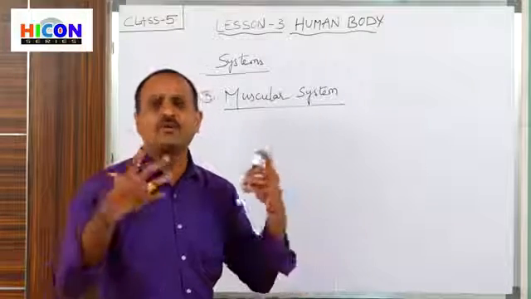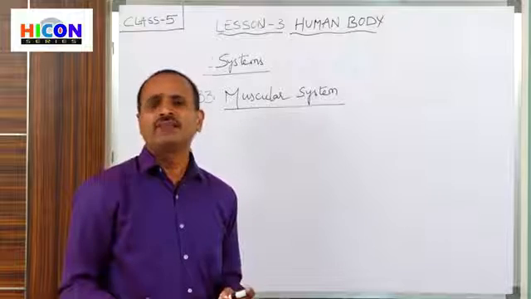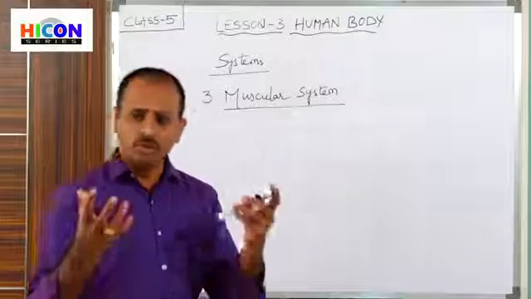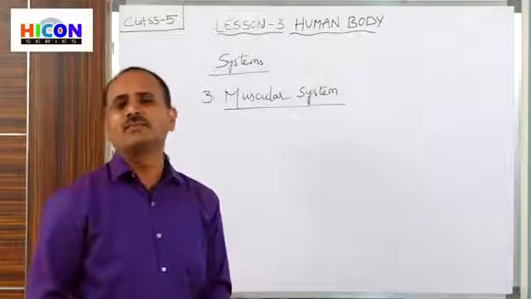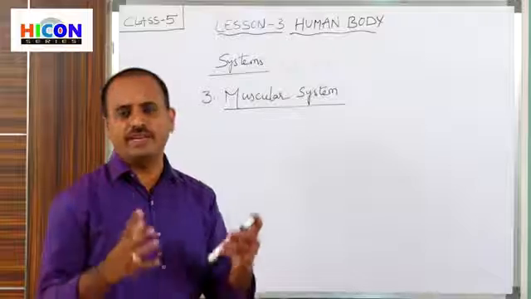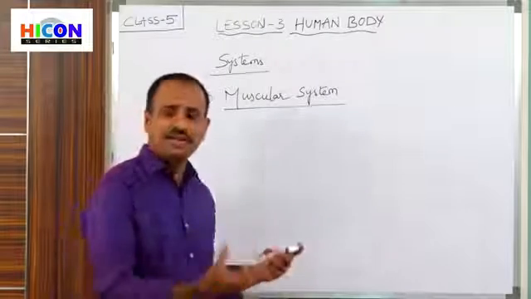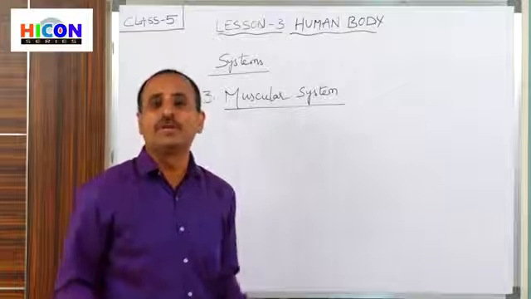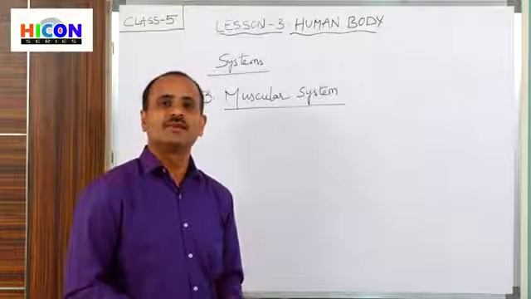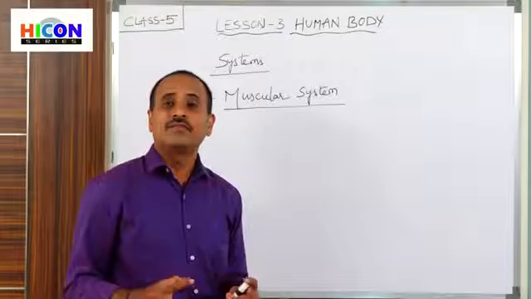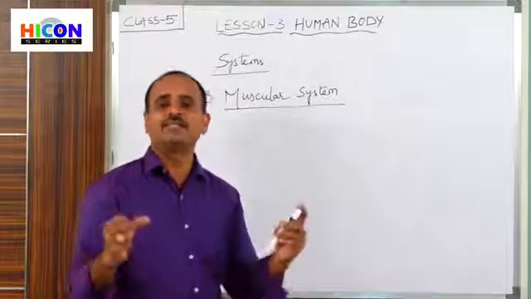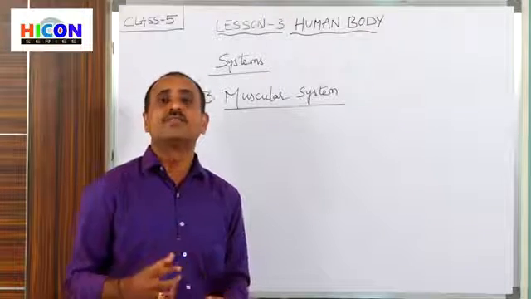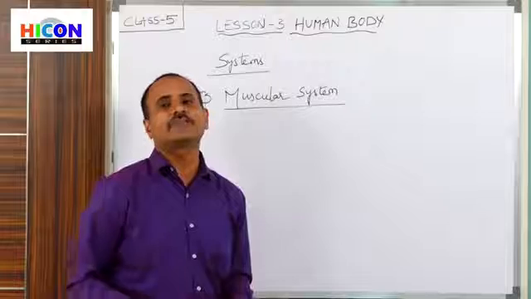The majority of our body is made up of flesh. And what does our body contain along with the muscles? Along with the muscles, our body has bones and blood. So mainly our body constitutes flesh, that means muscles, blood and bones. And the majority of our body is made up of various types of muscles. These muscles contract and expand, and because of these contractions and expansions of the muscles, we are able to perform different types of actions.